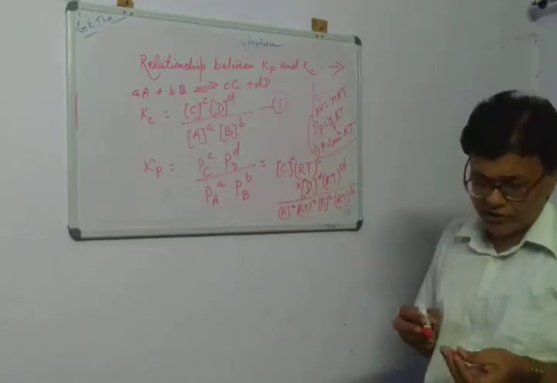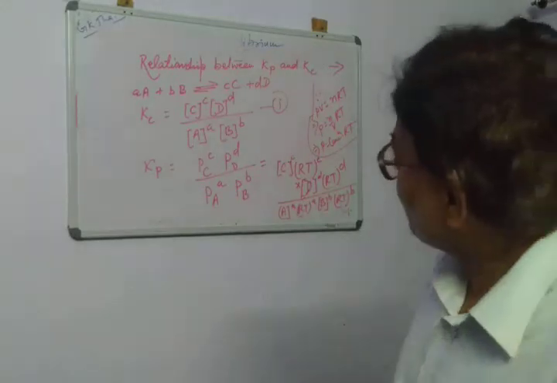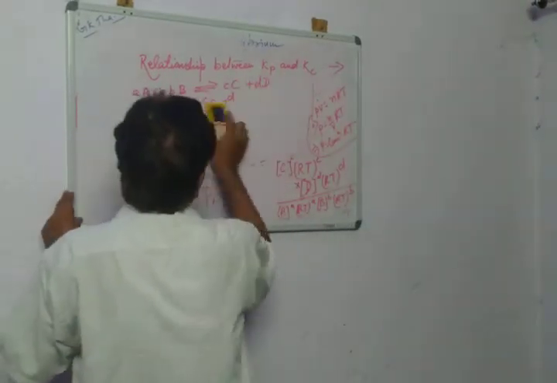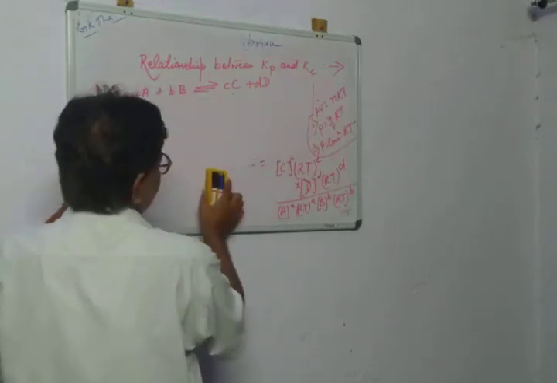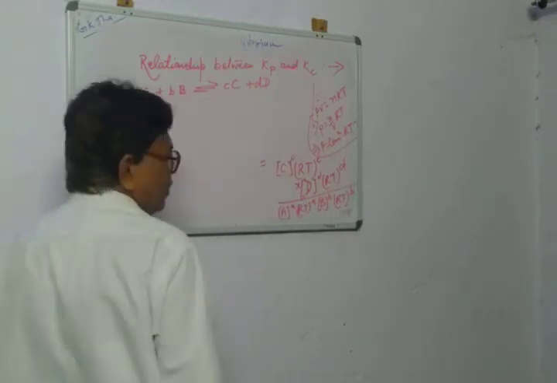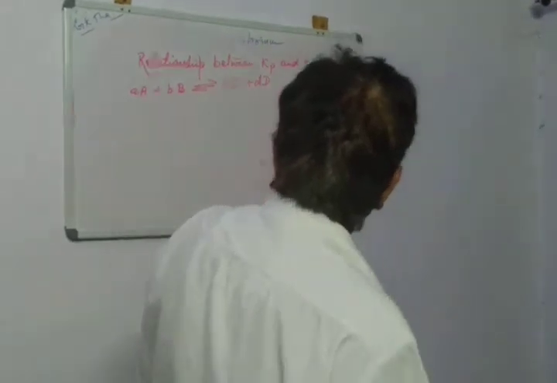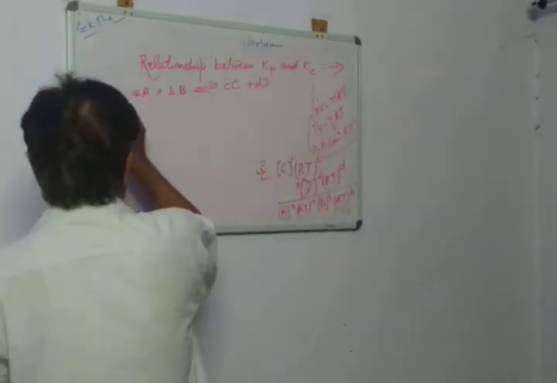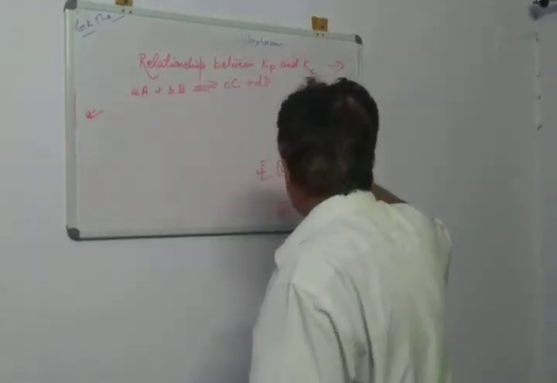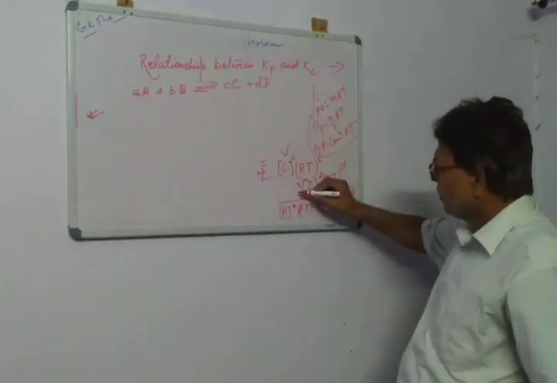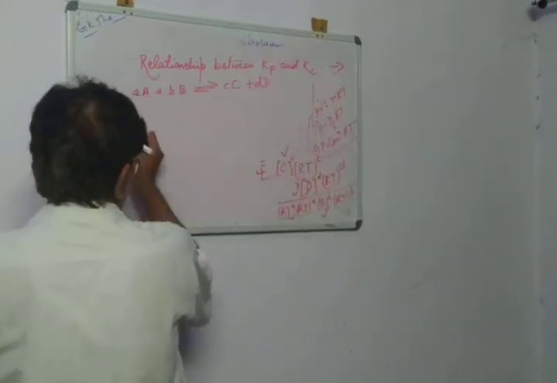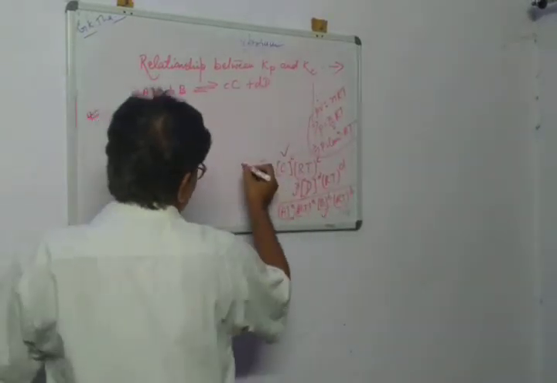Now you can understand, I hope, very simple. Now finally, we take C, D, A, B together.